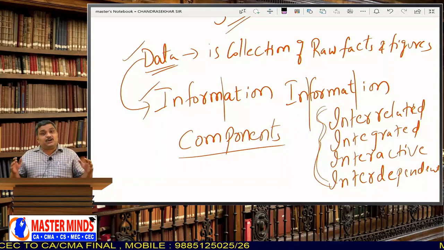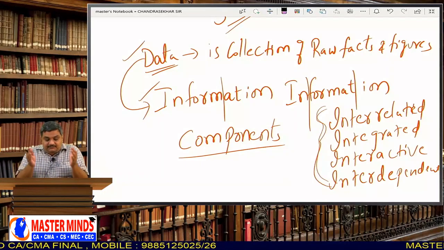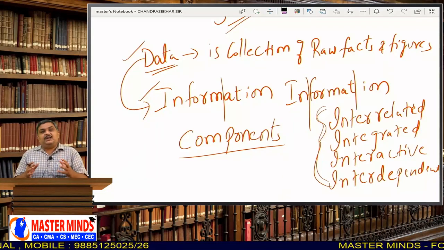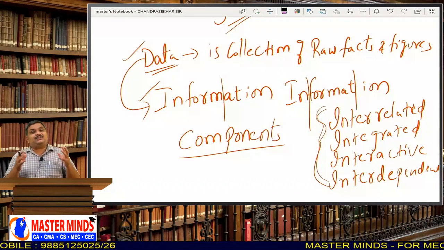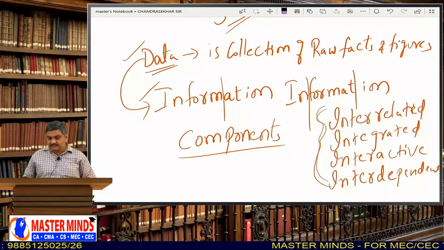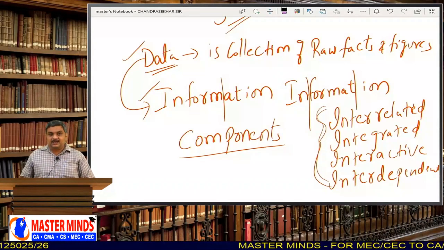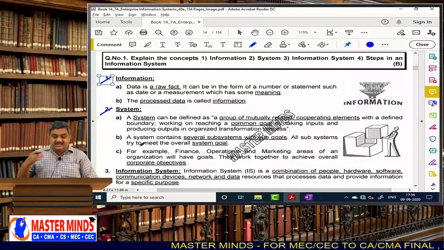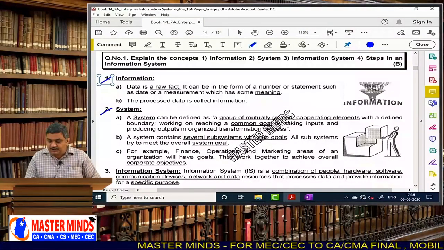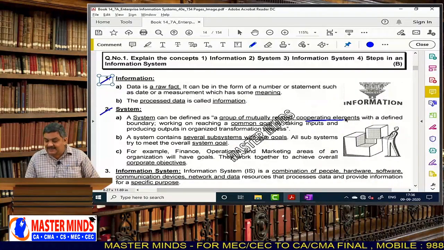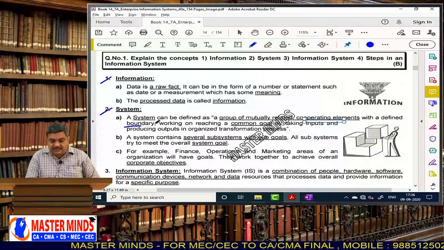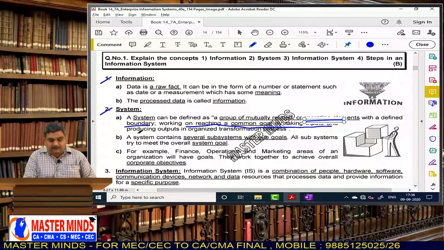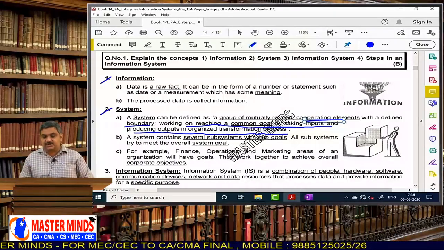Okay, what is the logic? There will be some components, and these components work in an integrated, interrelated, interactive and interdependent manner. That can be thought of as the basic understanding of the system. Now, what is said here? A system can be defined as a group of mutually related cooperating elements with a defined boundary working on reaching a common goal by taking inputs and producing outputs in an organized transformation